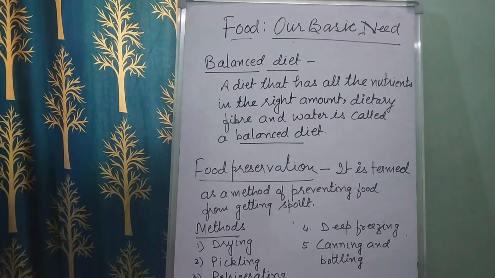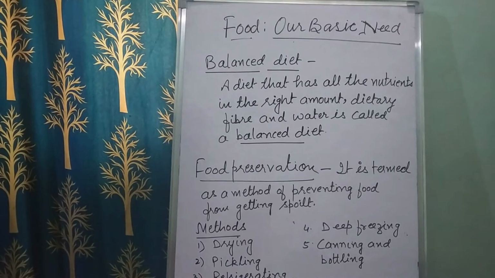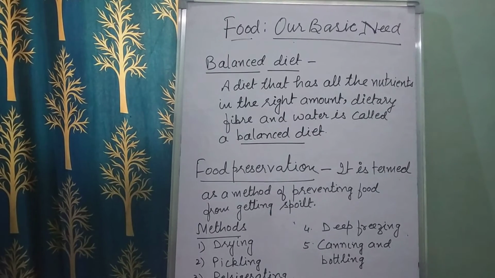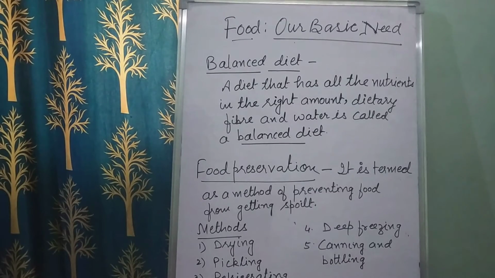So storing food in cans and bottles is also one kind of preservation, so the things are not going to spoil. What we have learned are the five methods of preserving food. Number one is drying, second is pickling, third is refrigerating, fourth is deep freezing, and the fifth one is canning and bottling, right?